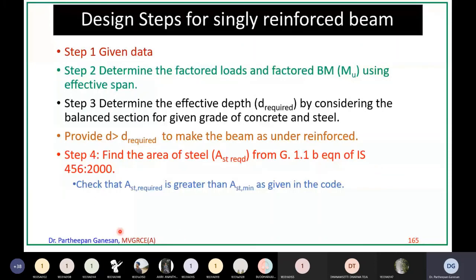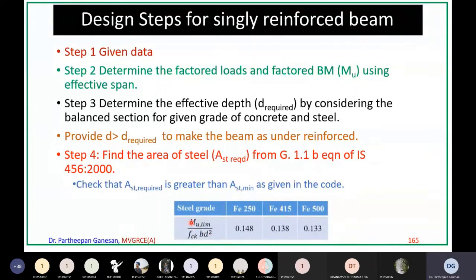Now check that AST required is greater than AST minimum as given in the code. Whatever AST required you found out, that should be greater than AST minimum, and this is your MU limit. From this you can find out AST limit also, that we will discuss later on.